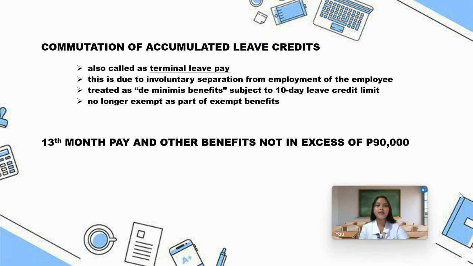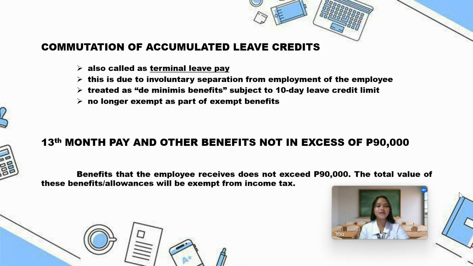For the 13th month pay and other benefits not in excess of 90,000: if the value of the 13th month pay combined with any other allowances or benefits that the employee receives from their employer during a calendar year does not exceed 90,000, then the total value of those benefits or allowances will be exempt from income tax.